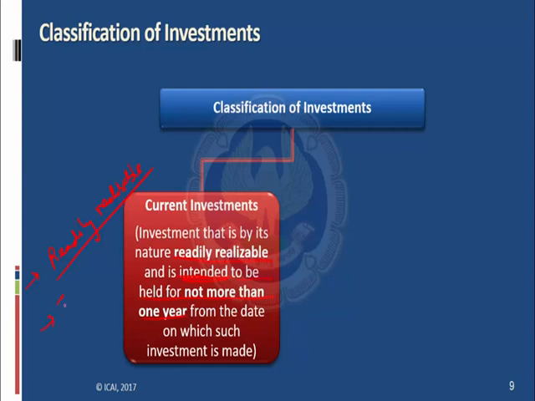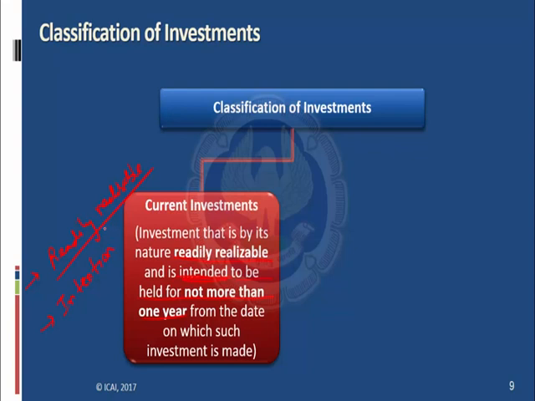Although the securities are readily realizable, the management does not want to sell those securities within 1 year. The management has a long-term intention for keeping those securities and getting the money realized from them. So even though the securities are readily realizable, the management's intention is to keep them for a long period, that is more than 1 year. In such case, it is not a current investment.